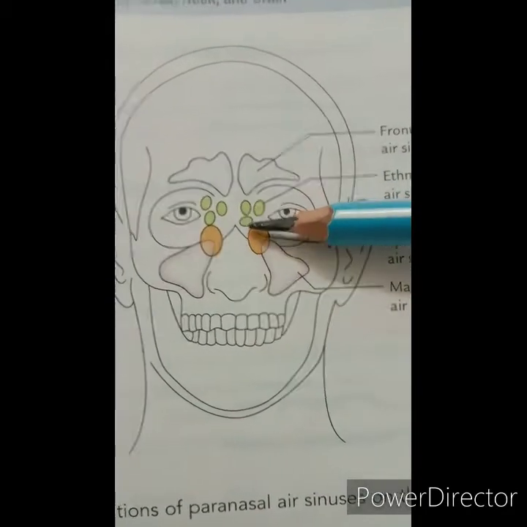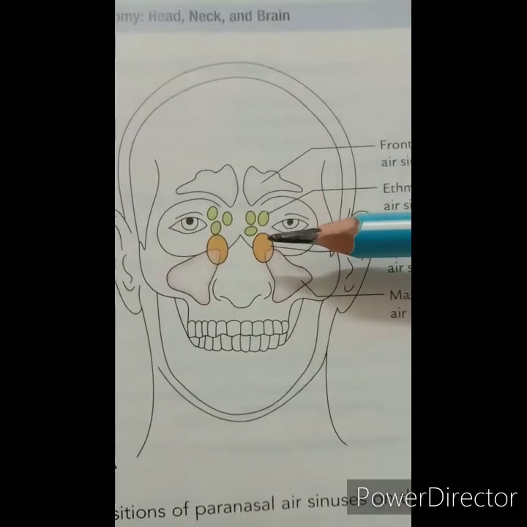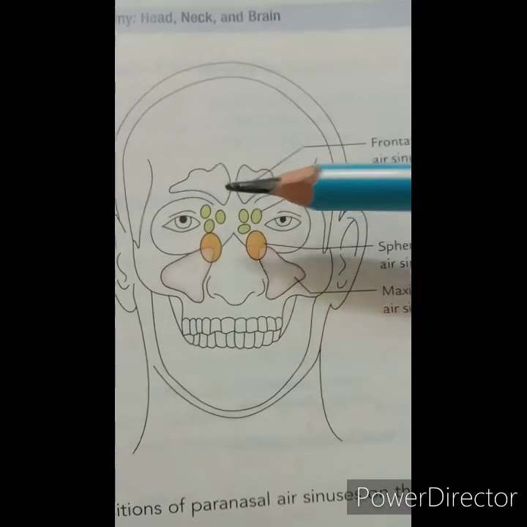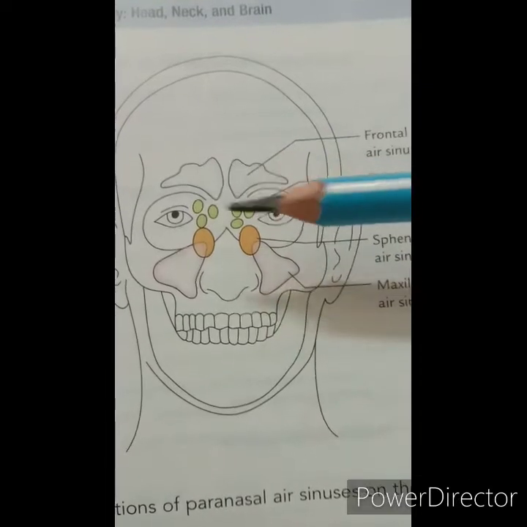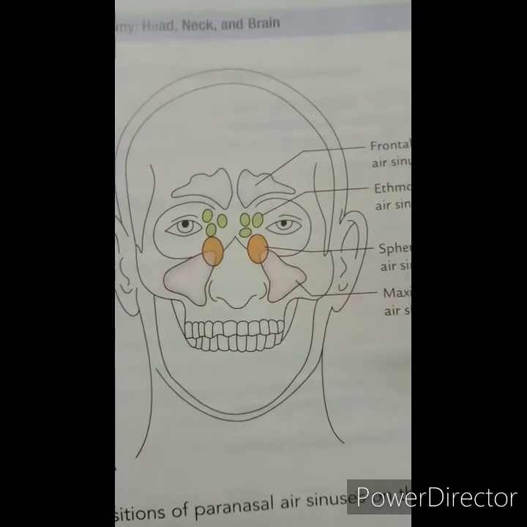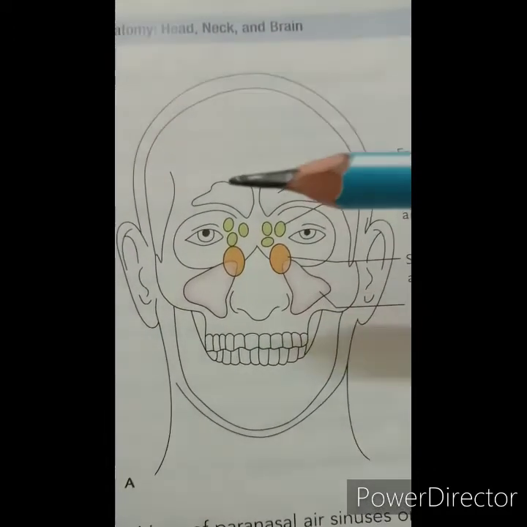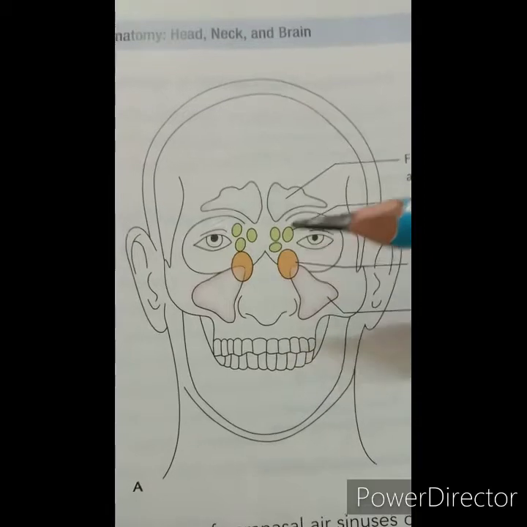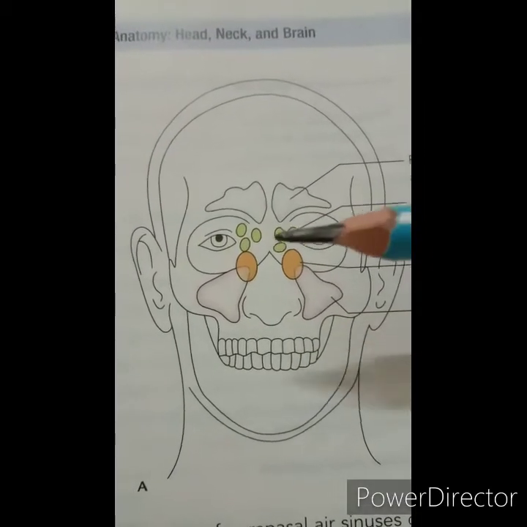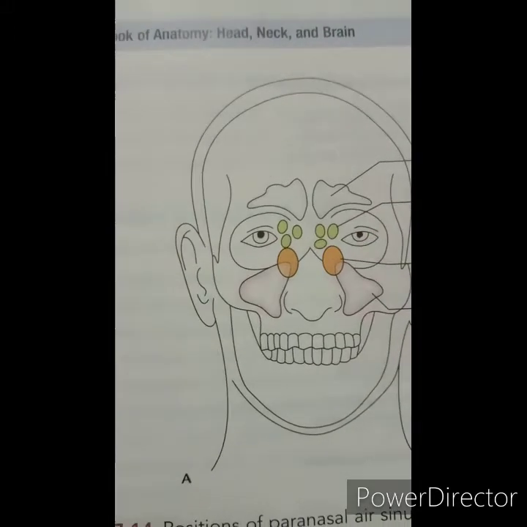Let's see first the anterior ethmoidal sinuses. They are made up of 1 to 11 air cells, and they open into the anterior part of the hiatus semilunaris. They are supplied by the anterior ethmoidal nerve and vessels, and the lymphatics drain into the submandibular lymph nodes.